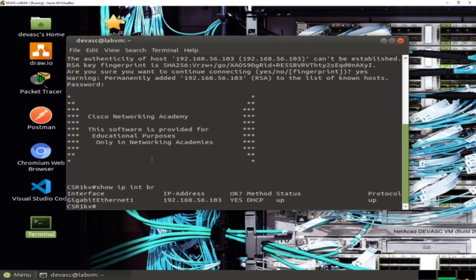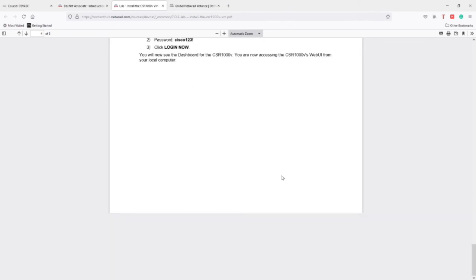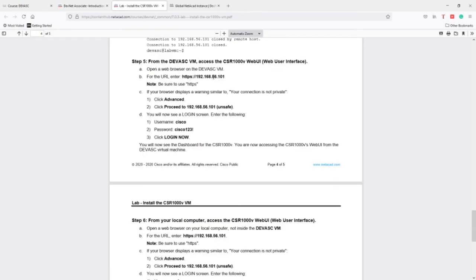What else can we do? Let's open the graphical user interface of this router. So I need to type https and then the IP address. So let's do this together.